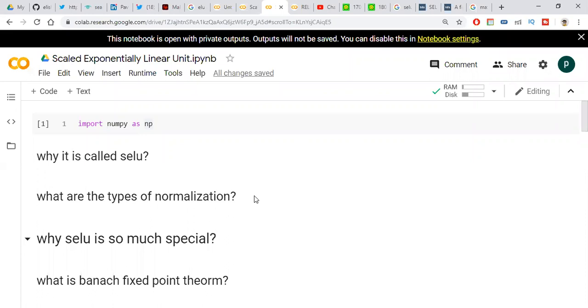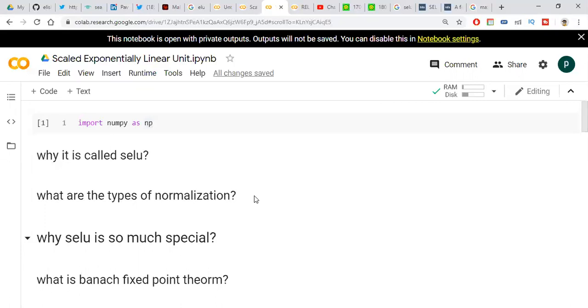Because it normalizes the data. What is meant by normalization? It reduces the range of data from high to low, or it makes data uniform. This is the normal definition of normalization. Due to normalization, scaling will be done. Due to this property, it is called a scaled unit, and this scaled unit is multiplied by exponential values.